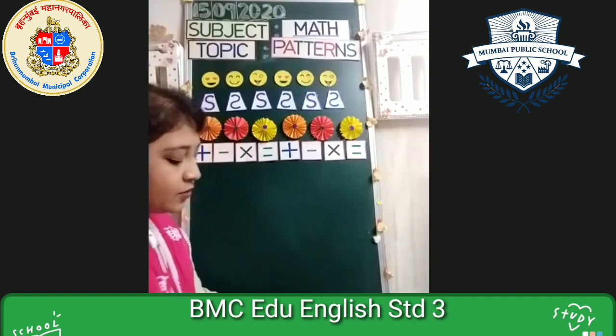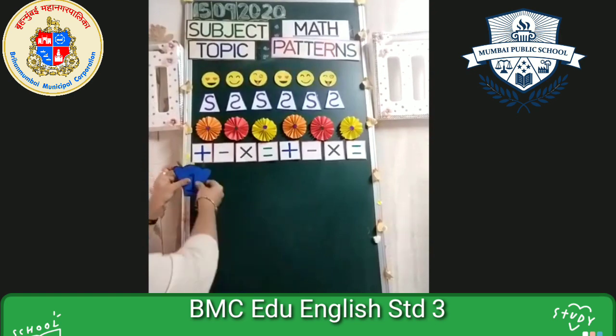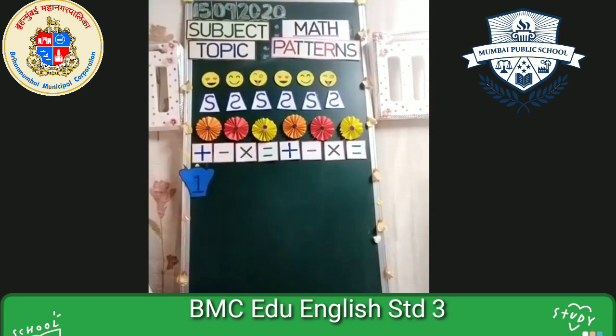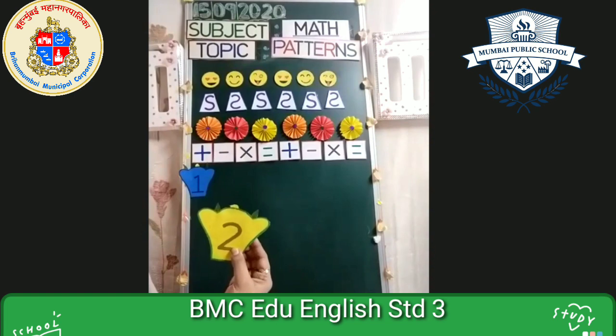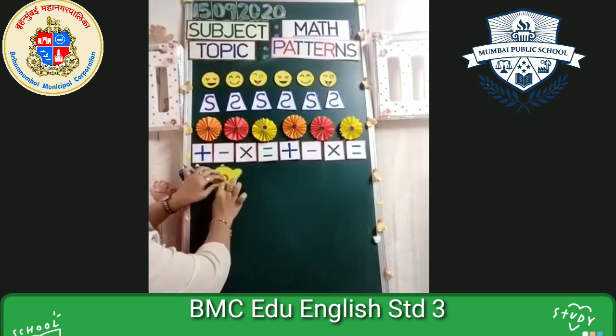Now, can you see which number this is? Tell me loudly. That's very good. This is number 1. Okay. What comes after 1? You all know this, right? That's very good. 2 comes after 1.